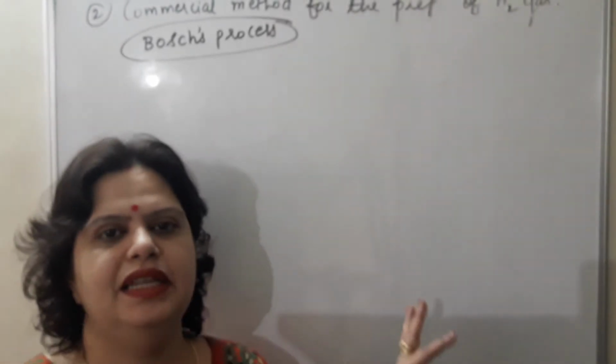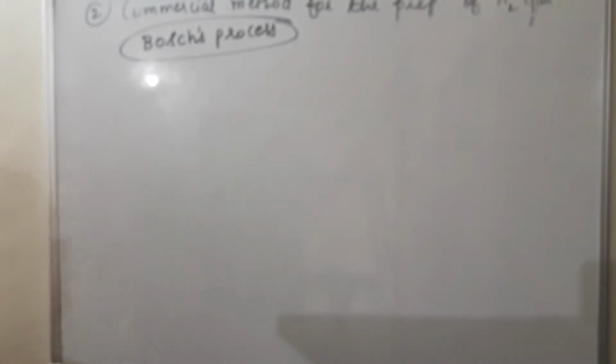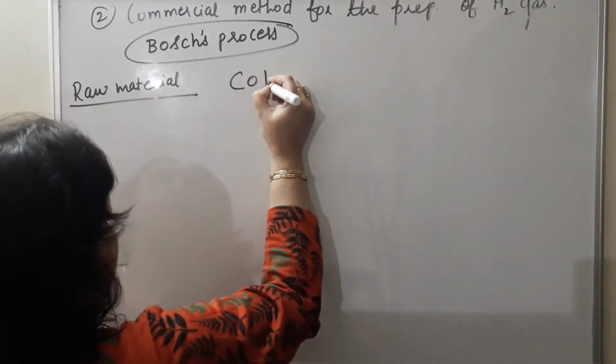This is the name of this process, Bosch's process. Now there are only 3 to 4 points in this process. It's very easy. The first important thing is the raw material which is used for the preparation of hydrogen gas. The raw material in this case is coke.